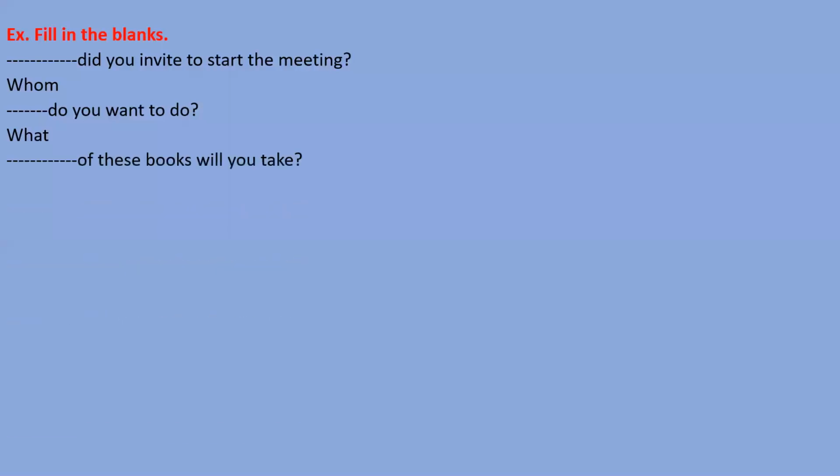Of these books will you take? So which word will come here? Interrogative pronoun you have to mention here. So Manika, you please tell me which word will come here.